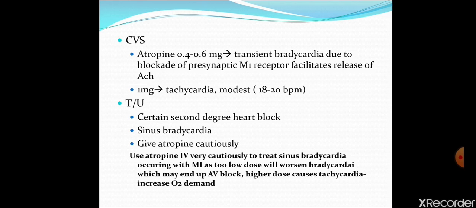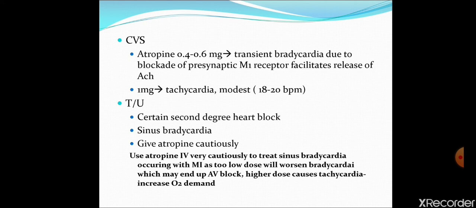What is the reason behind it? The reason is blockade of presynaptic M1 receptor. In the low dose, atropine will antagonize the presynaptically located M1 receptor. When they are blocked, acetylcholine is released, and because of the release of acetylcholine, as we know very well, it causes bradycardia.